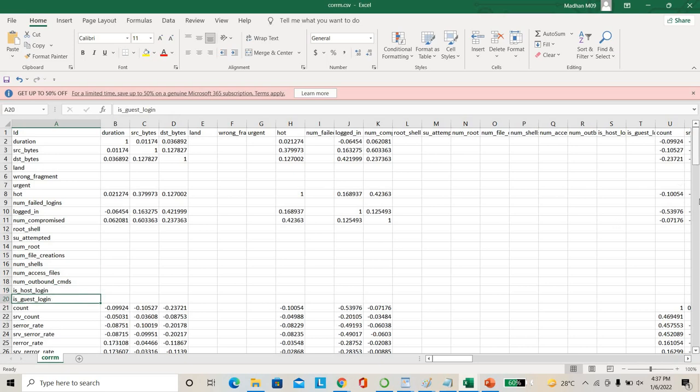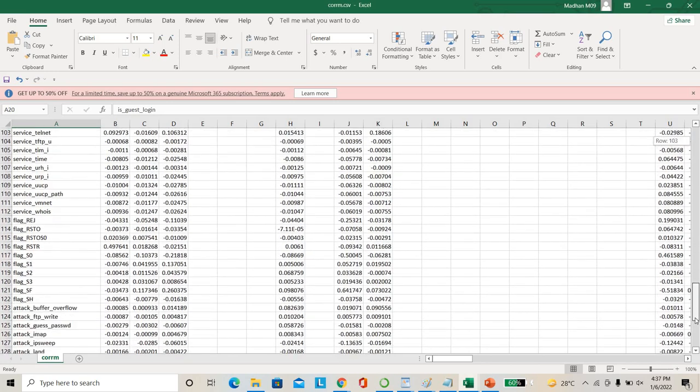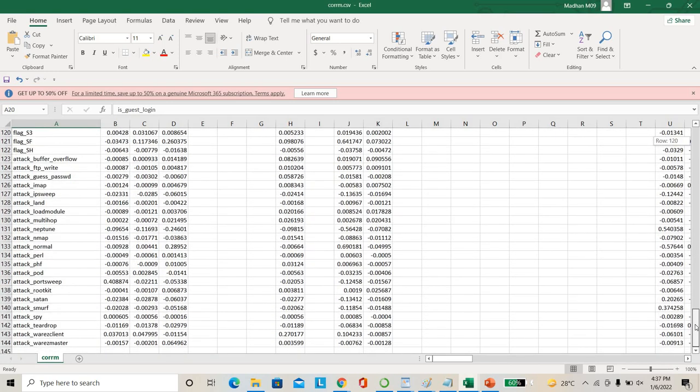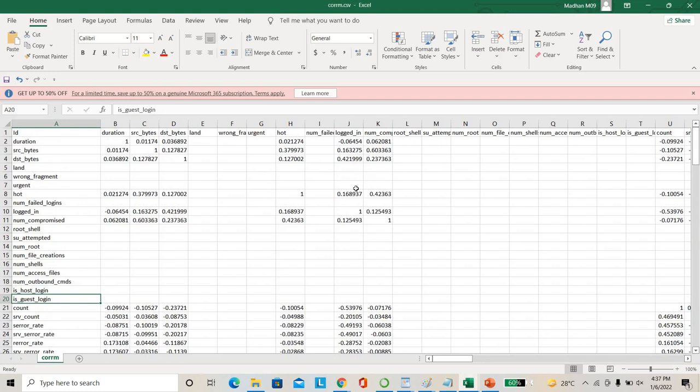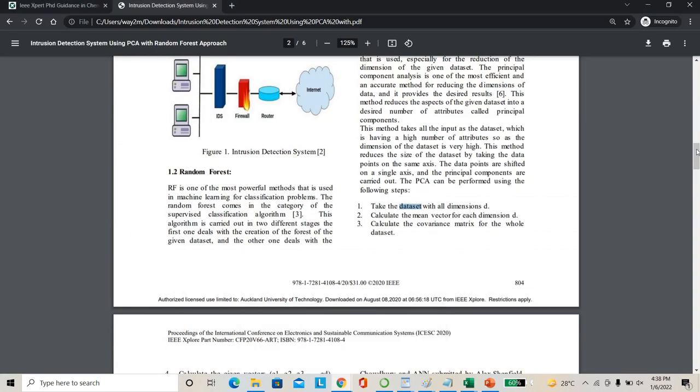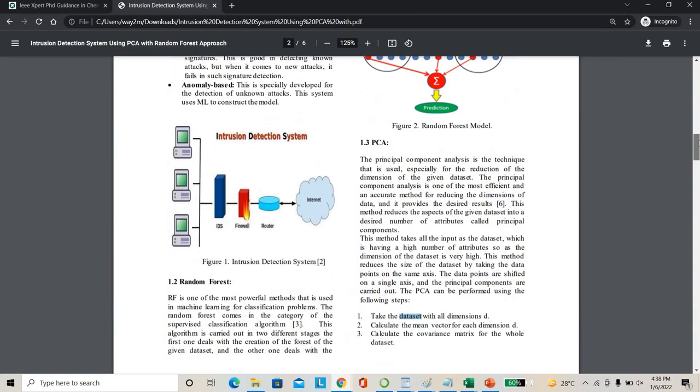Everything we have analyzed. Based on the data set, we are going to predict whether this connection belongs to a malicious intruder or not.